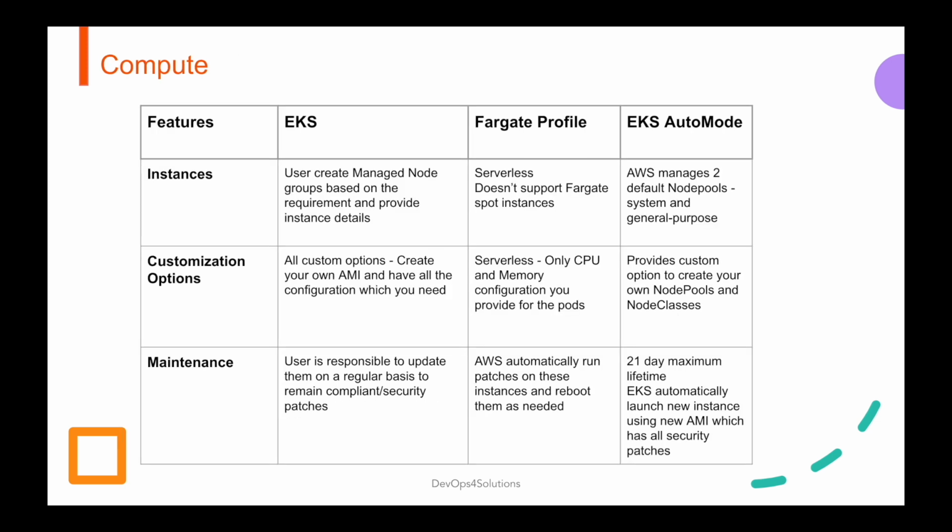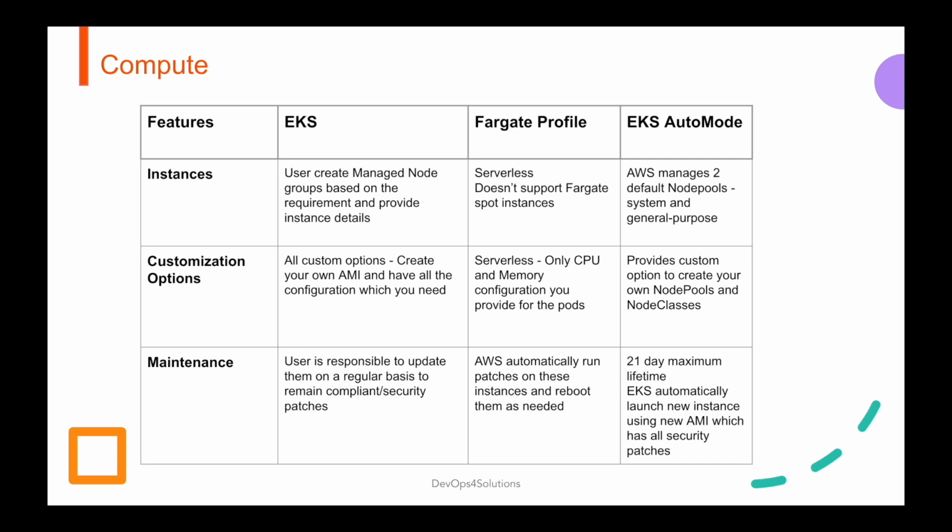Let's talk about the compute management now. So in EKS, you define managed node groups, specify the instance type, configurations, and all the details of your instance. Fargate is serverless with limited control and it does not support Fargate spot instances. The only customization option you have is CPU and memory. And in EKS, you have all custom options.